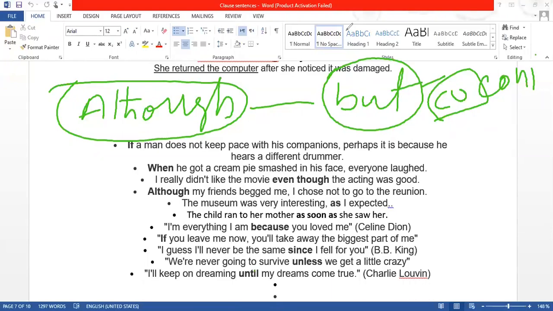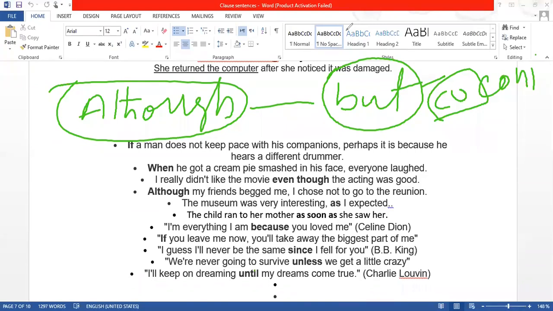You translated it the way it is in Urdu, and in Urdu we have two. Remember, Urdu is a different language. We used अगरचे and then we also used लेकिन. In English, we don't do that. We will use either a coordinating conjunction or a subordinating conjunction.